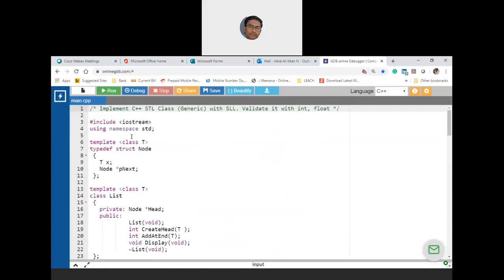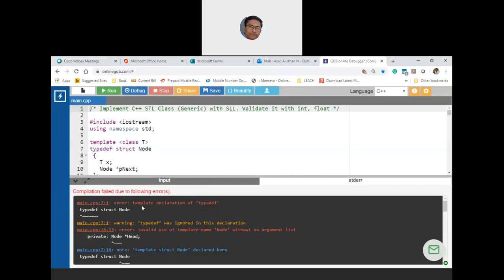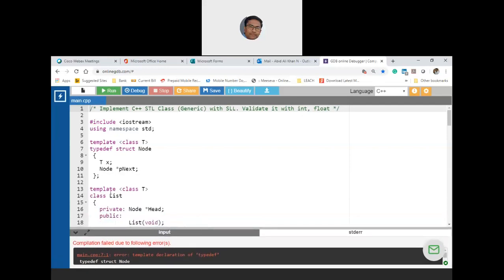I'll get an error because you are attaching a structure first to the STL, and then you are attaching the class next with an inner data item inside the class, which is maintaining a pointer to a generic data type. Okay. So you'll get an error saying that template declaration of typedef, which is again a wrapper, is not allowed. Okay. So in two-stage template attachment is not possible. That is the point here.